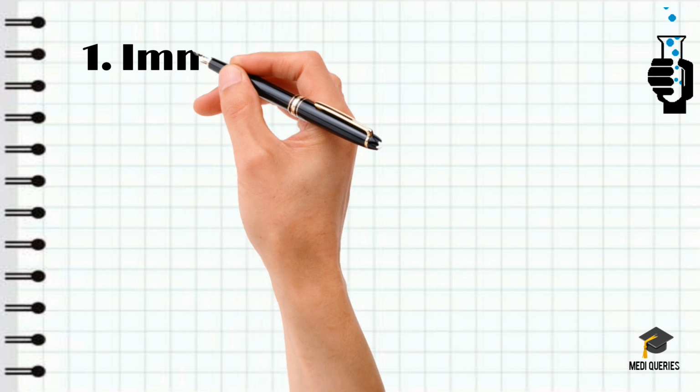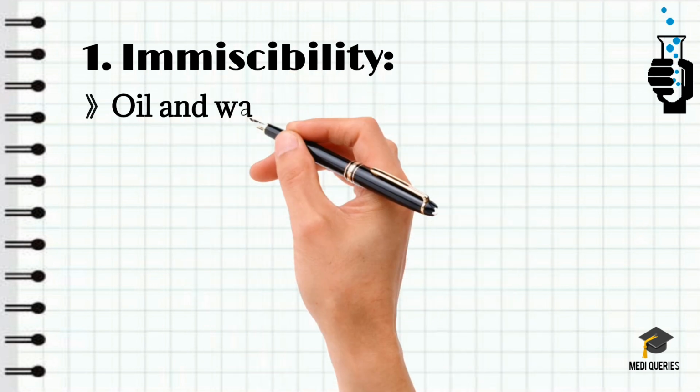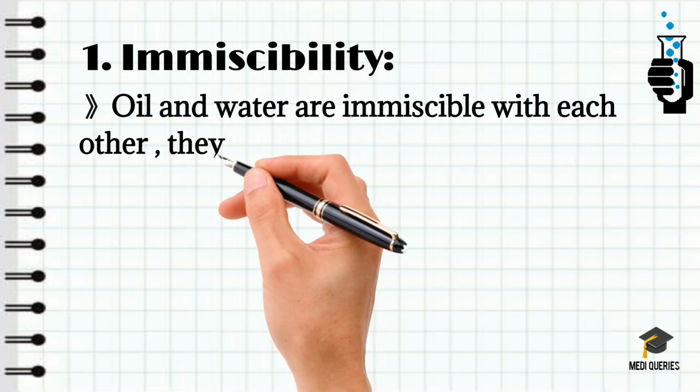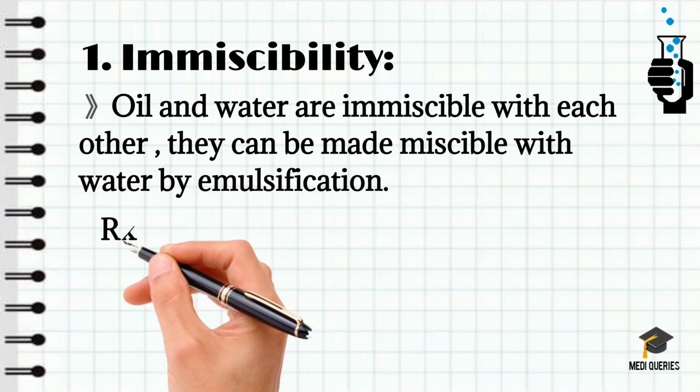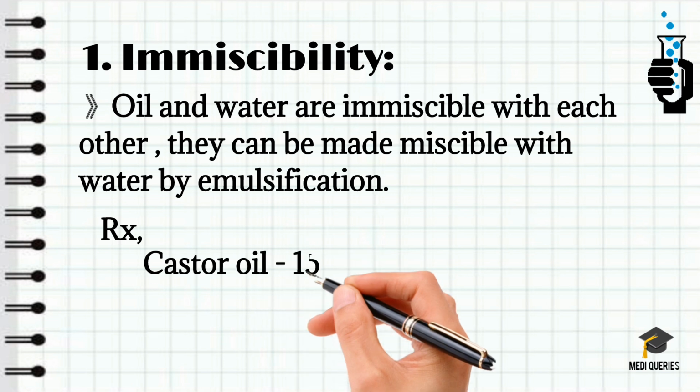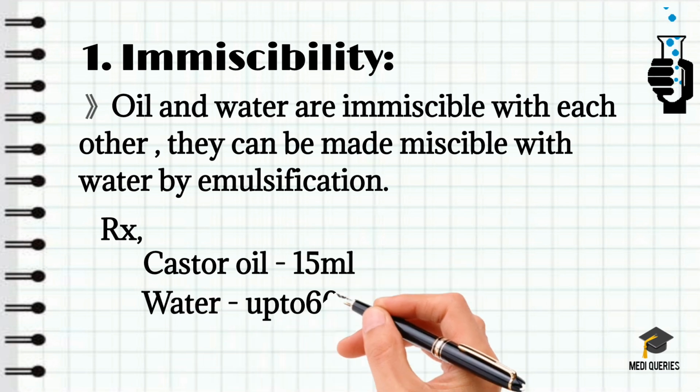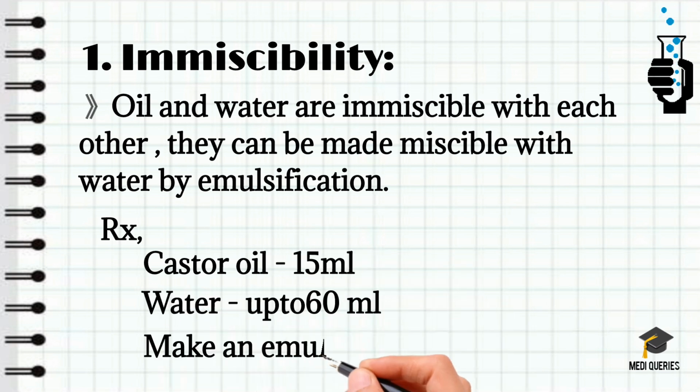The first example of physical incompatibility and its method of correction is immiscibility. Oils and water are immiscible with each other, as we already know. They can be made miscible with water simply by the emulsification process. Observe the formula here: castor oil 15 ml, water 60 ml, make an emulsion.